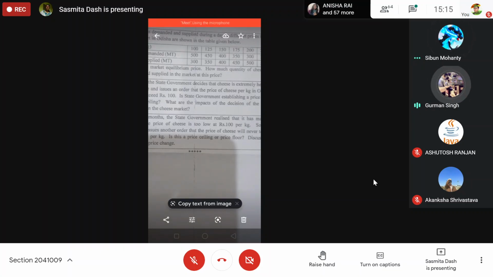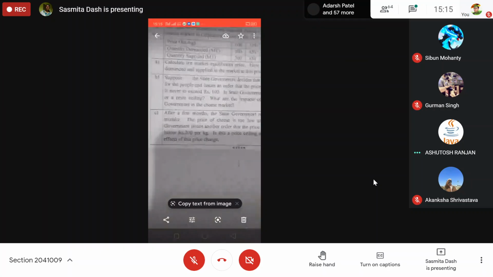Binding. The price will be binding. If it is fixed at 200, tell me, for whom is the government thinking, giving the benefit to whom, if it is fixed at 200 rupees? Seller. To the supplier of cheese, to the seller of cheese.